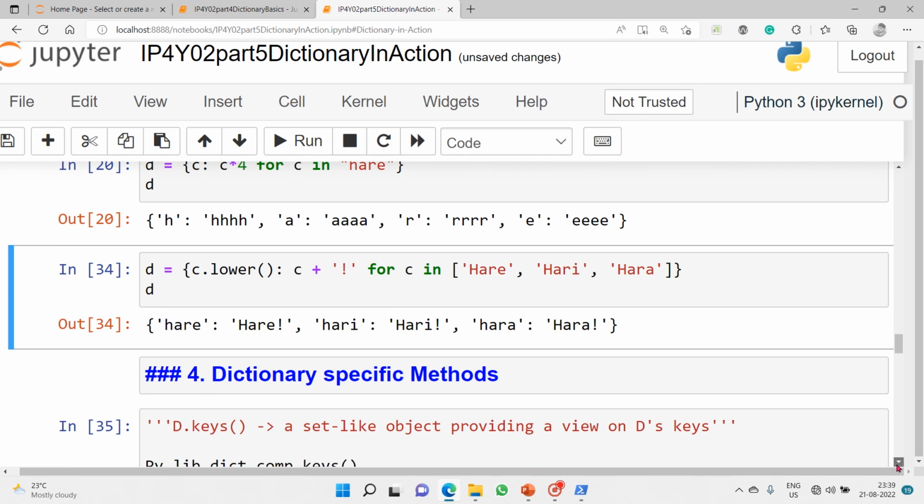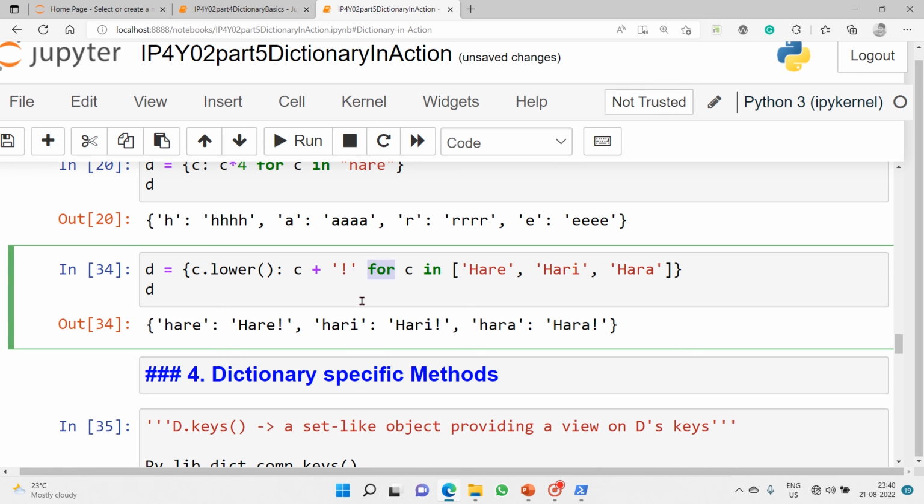If you go a little advanced, again with the open curly braces, the first one is c, a target variable. As it is a string here, I applied the lower method. The c.lower() will become our key, then a colon to map this key to the value variable c, and then concatenate with the exclamation mark string.